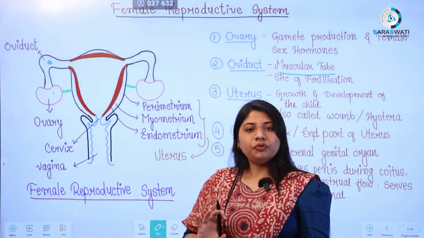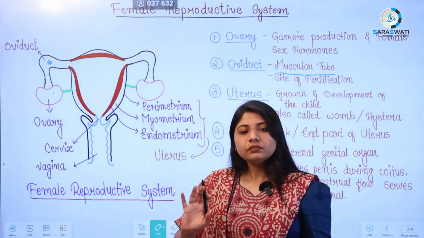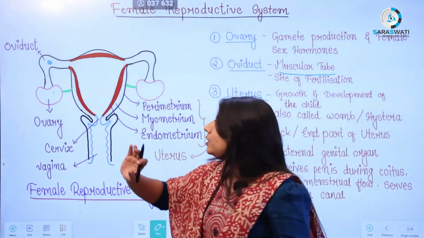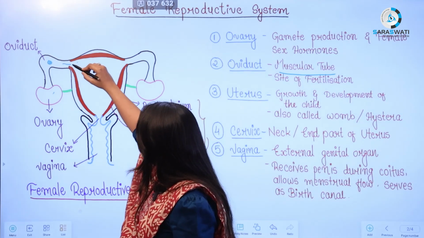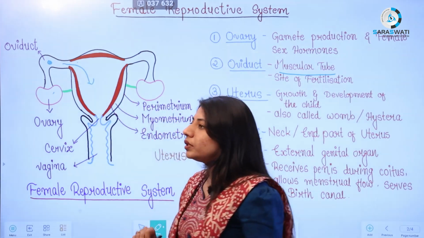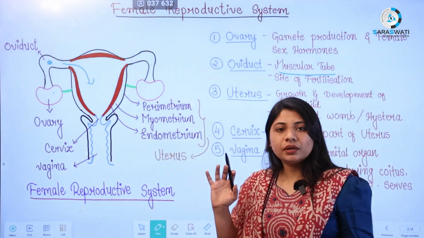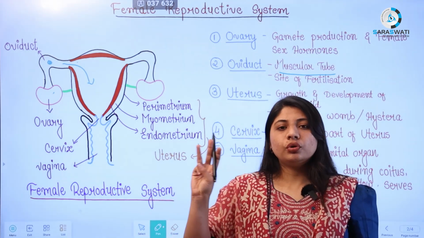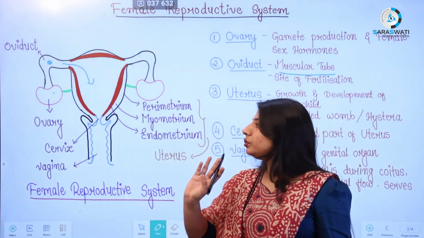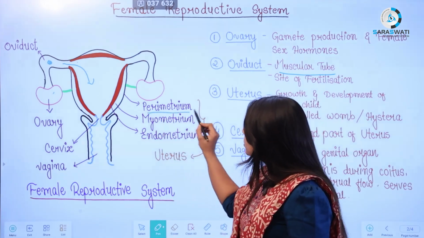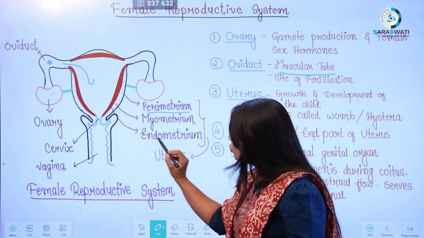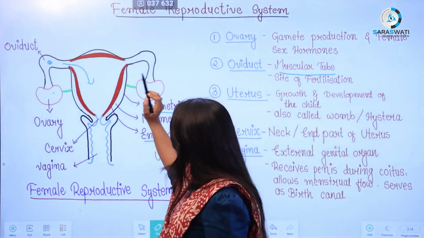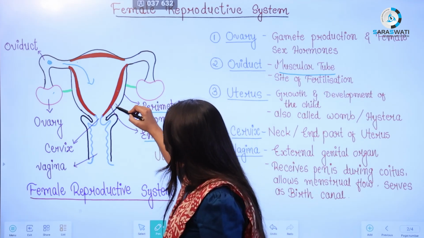If we imagine that fertilization has occurred, the next step is the formation of the zygote. The zygote will come into the next portion, which is known as the uterus. During the 9 months of pregnancy, growth and development happen inside the uterus. There are 3 walls of the uterus. The outermost wall is known as the perimetrium. The innermost wall is known as the endometrium. This one, the black one, is the perimetrium, the red one is the endometrium, and this space.